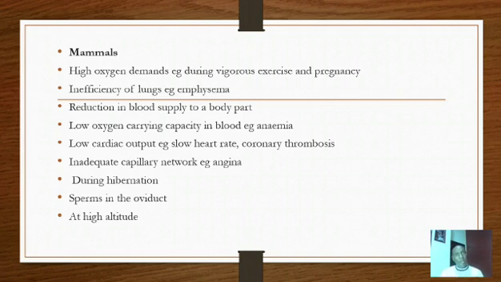During hibernation, a state of dormancy in organisms, they may respire anaerobically. Sperms in the oviduct, before fertilization occurs, equally respire anaerobically because there is no oxygen in the oviduct. Then at high altitude, because the higher the altitude, the lower the oxygen tension, or the lower the oxygen partial pressure, a mammal may respire anaerobically. So those are the conditions when those organisms may respire anaerobically.